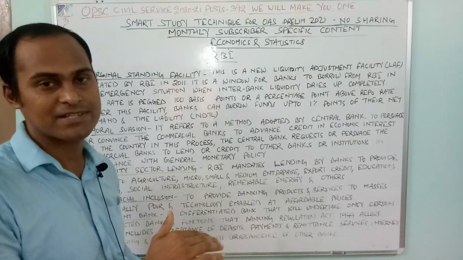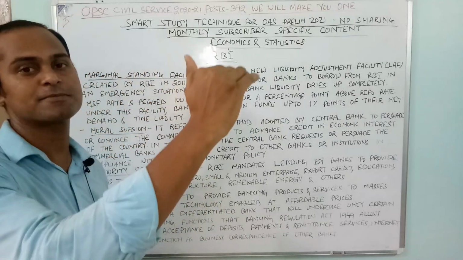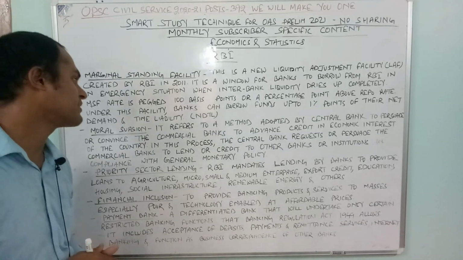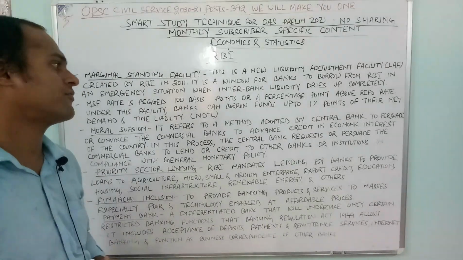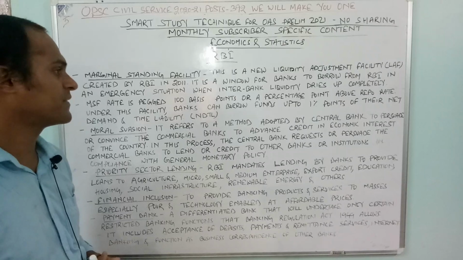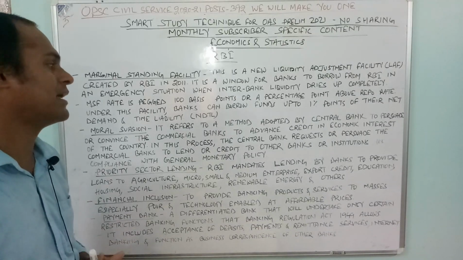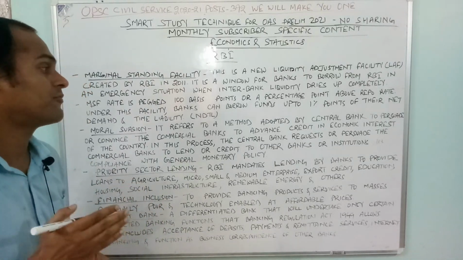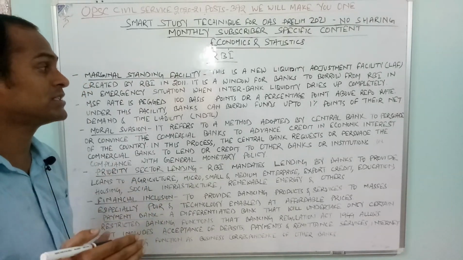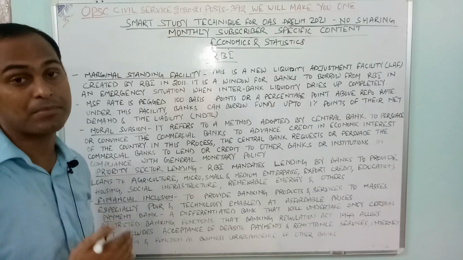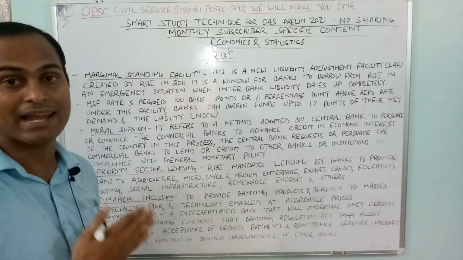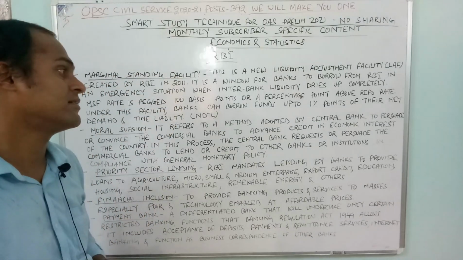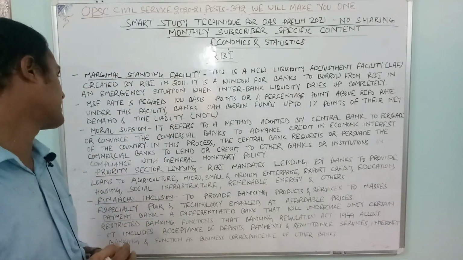MSF rate is pegged 100 basis points, or one percentage point, above the repo rate. The MSF rate will always be 100 basis points above the repo rate. Under this facility, banks can borrow funds up to 1% of their net demand and time liabilities, whatever those liabilities are.